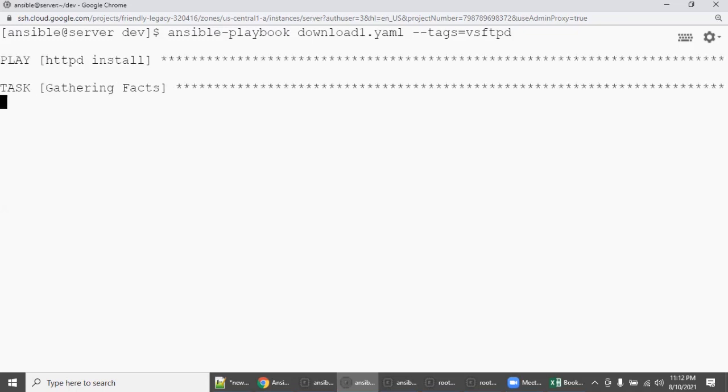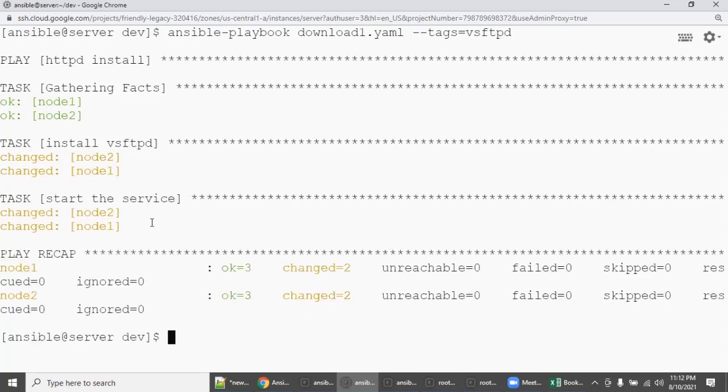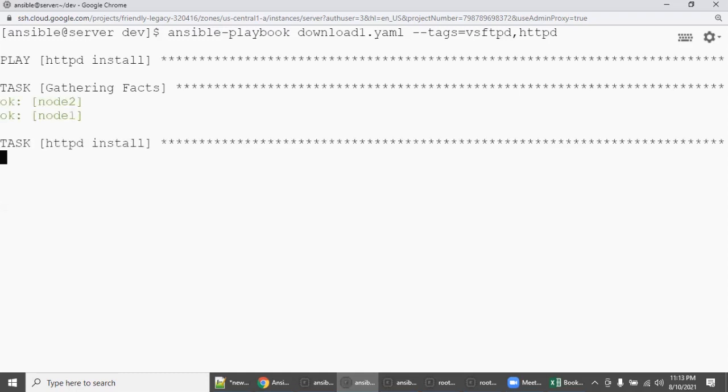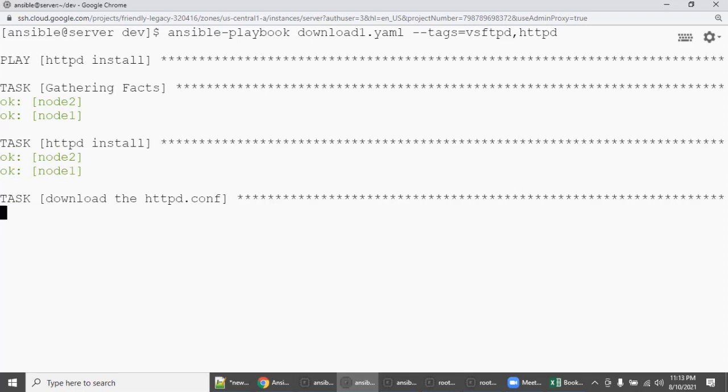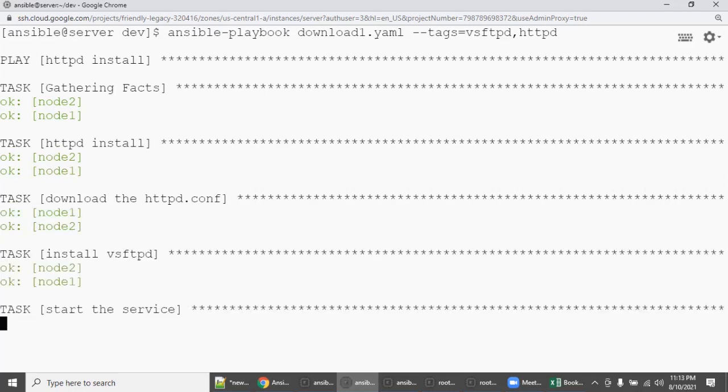VSFTPD, right? See here now. It goes directly to play 3 task 3 and play 4 task 4. Okay, now you can even go with a combination: HTTPD, comma, another tag, comma, another tag. That is also possible. If you enter, now it will call out all 4 plays because you mentioned them. This is how you need to practice and understand tags.